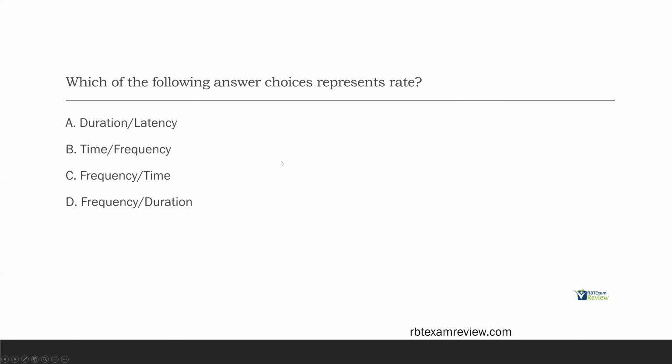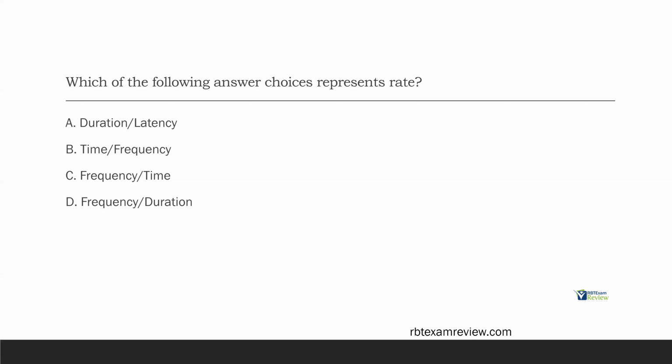Which of the following answer choices represents rate? Now, rate and frequency are used interchangeably because more often than not, we'll use rate because typically we have a session or an interval which we're using in conjunction with our frequency count, right? However, there is a specific formula for rate.